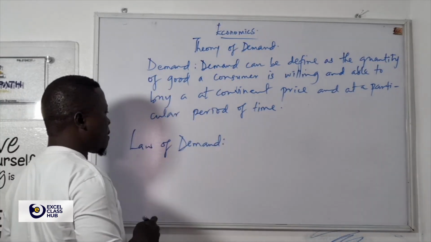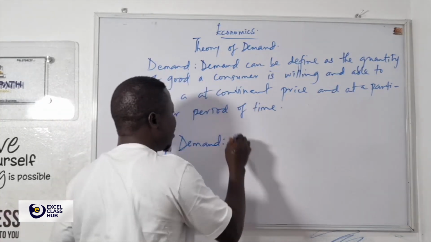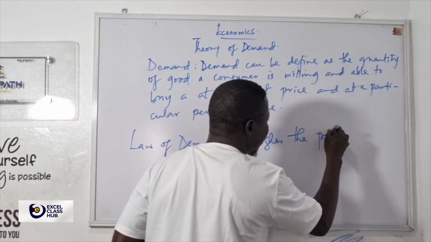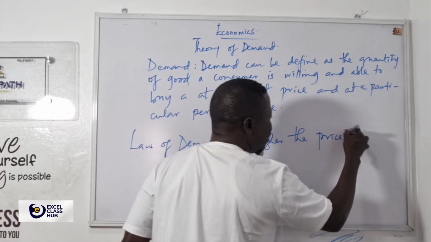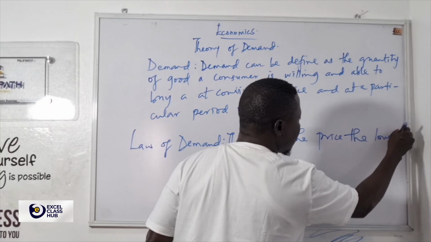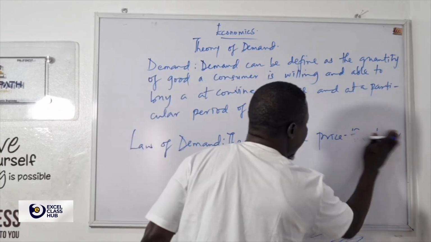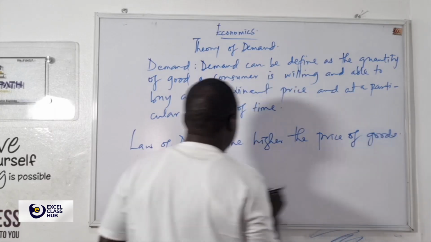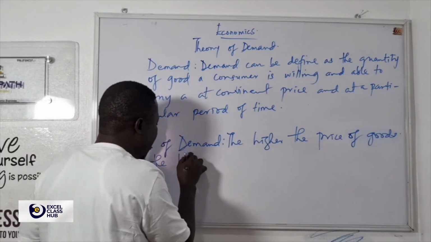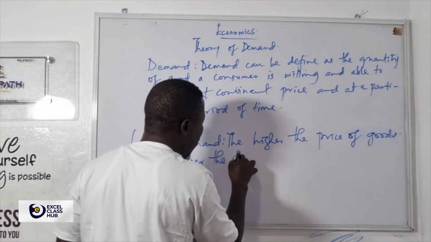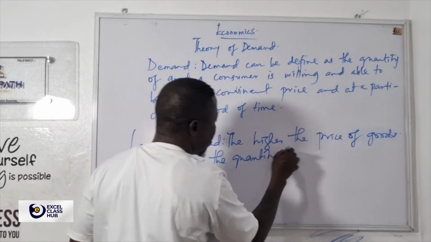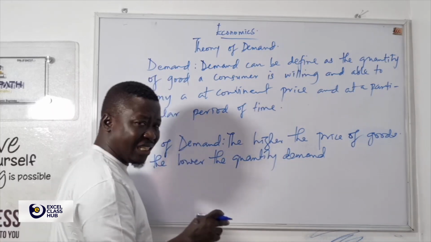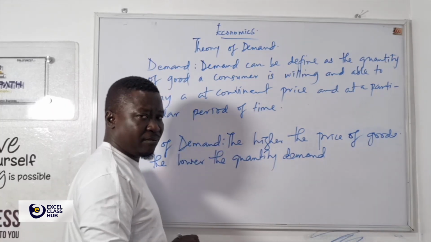The law states that the higher the price of goods, the lower the quantity demanded, ceteris paribus.